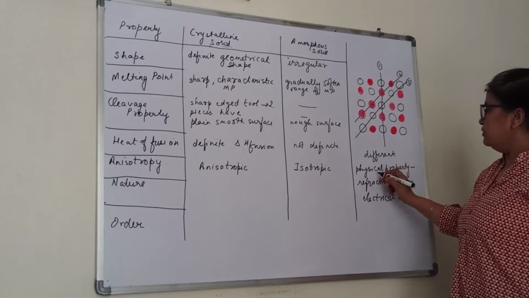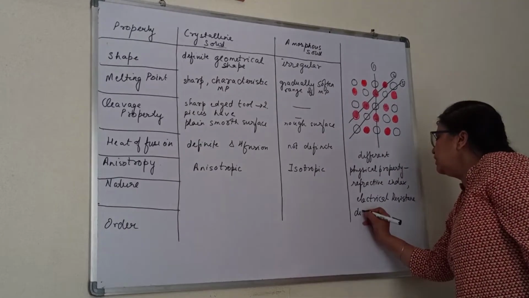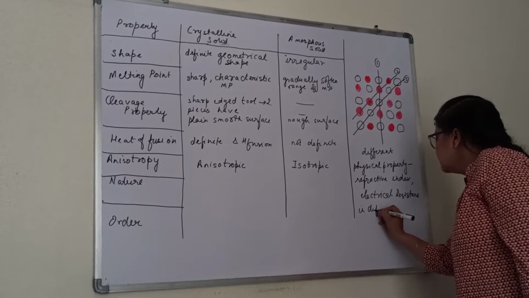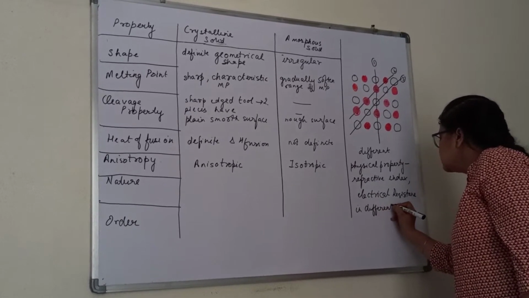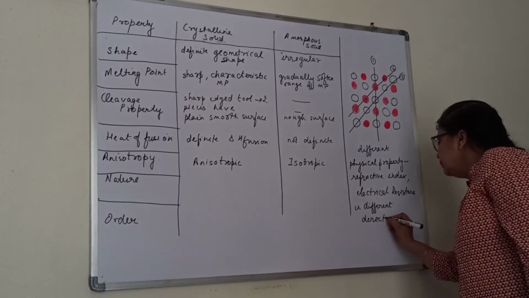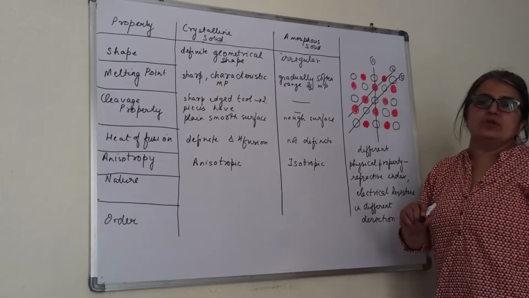They will have different physical properties in different directions. And this is the peculiar property of a crystalline solid.